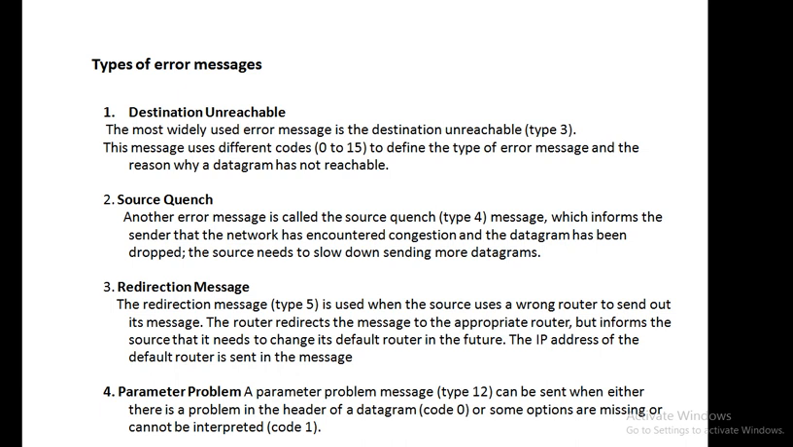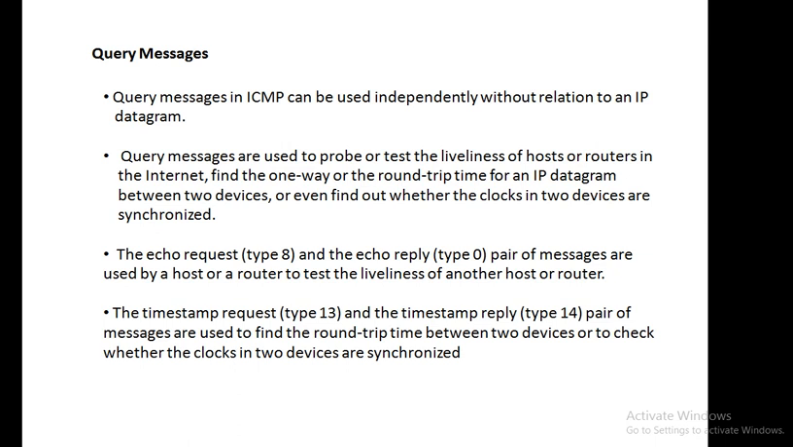And the last one is parameter problem. The parameter problem message is of type 12 and it can be sent when either there is a problem in the header of the datagram or some options are missing, and those missing options cannot be interpreted. If that is the case, then the parameter problem type of error message will be transmitted.